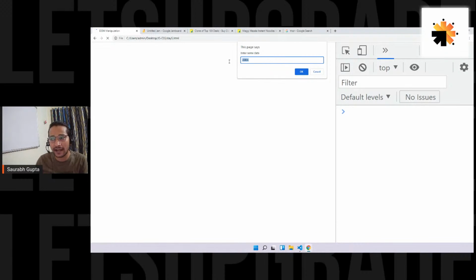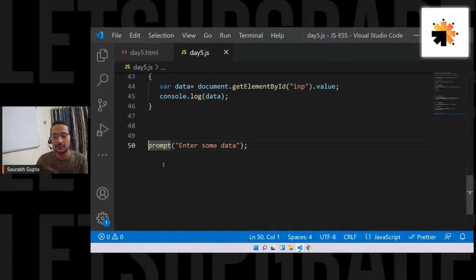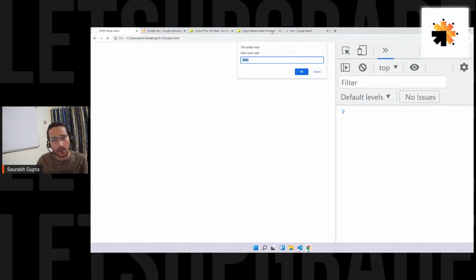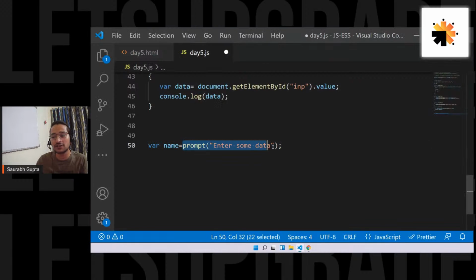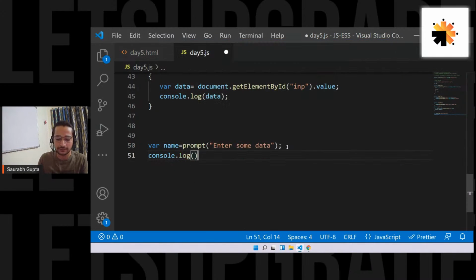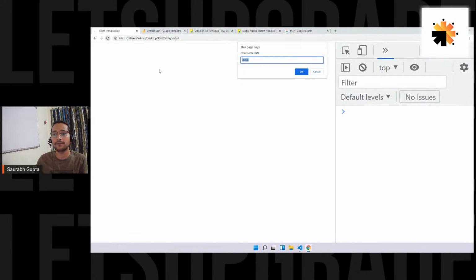To get the data that you write here, just store it in a variable. It returns that. So basically, just store it in a variable like var name. Whatever you write inside this prompt box, the prompt function returns that. So I can store it in this name. And if you want, also print it, so console.log name. And let's see if it is working.